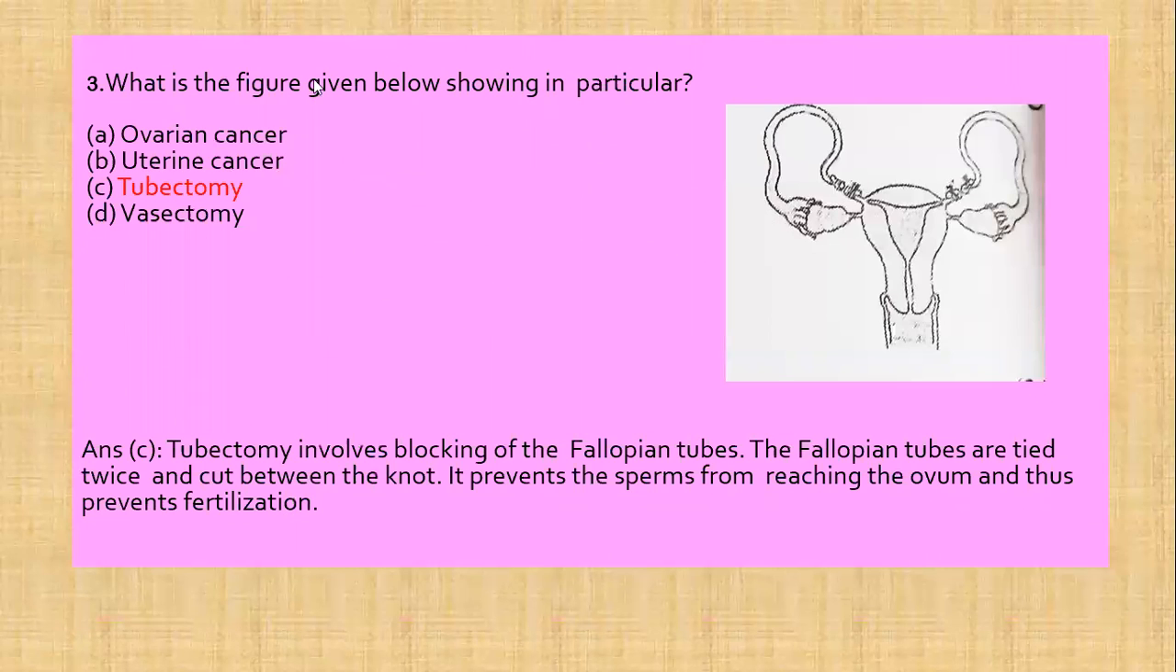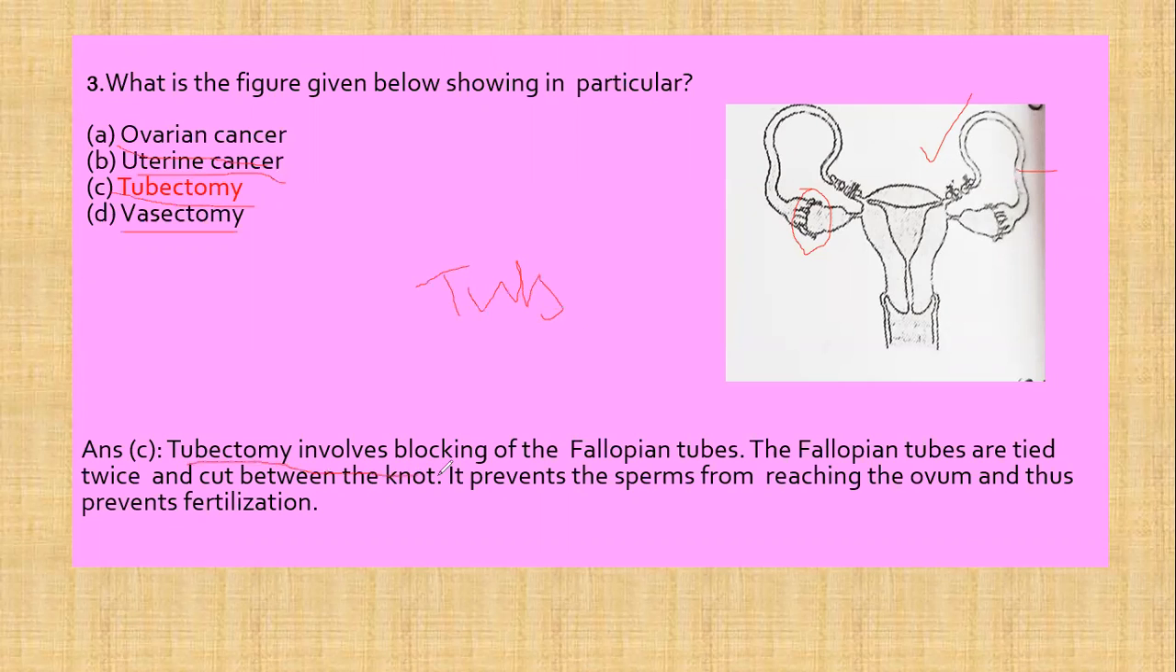Third question is, what is the figure given below showing in particular? The options are first ovarian cancer, second uterine cancer, third tubectomy, and fourth vasectomy. Now this is the picture we can show. This is the uterus and these are the fallopian tubes. We can see that these fallopian tubes are bound so that there is no fertilization in the fallopian tube. So this figure represents the tubectomy.